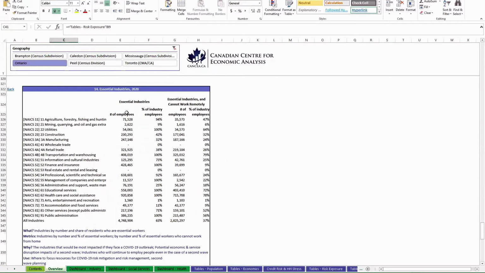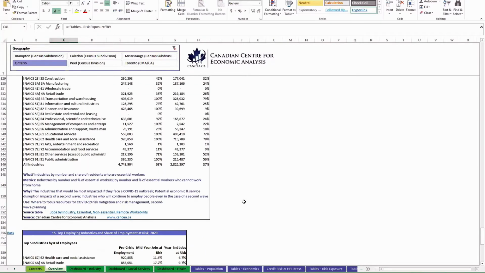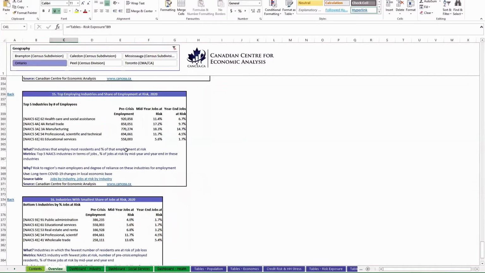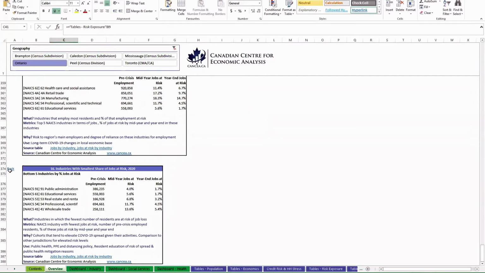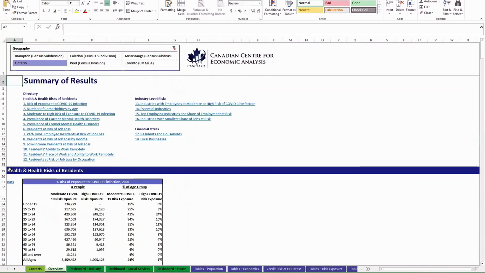You have essential employees and employees in essential industries that can work remotely here as a percentage of the total, and top employing industries in your area, and then the percentage of jobs at risk. And if you ever want to go back to the top, you just have to click this little back button. It'll take you right to the top.